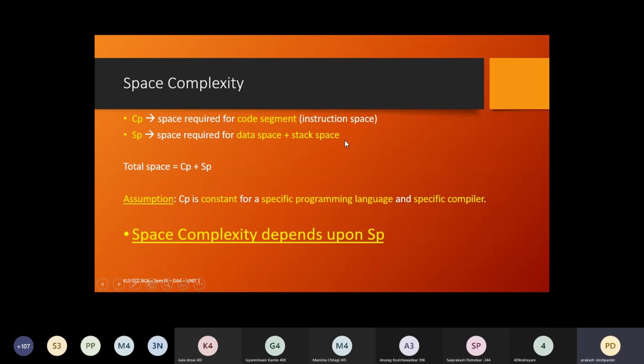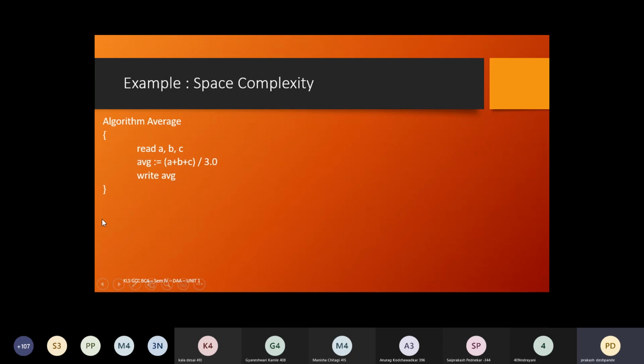The exercises are going to be very simple. There will be algorithms and there will be different variables and constants used in them. So we will focus upon the variables and the constants, and based upon the number of variables and constants, we will populate the memories. For a simple example, look here. Now, what do you think, students? How many variables are there and how many constants are there? And what could be the data type of those variables?